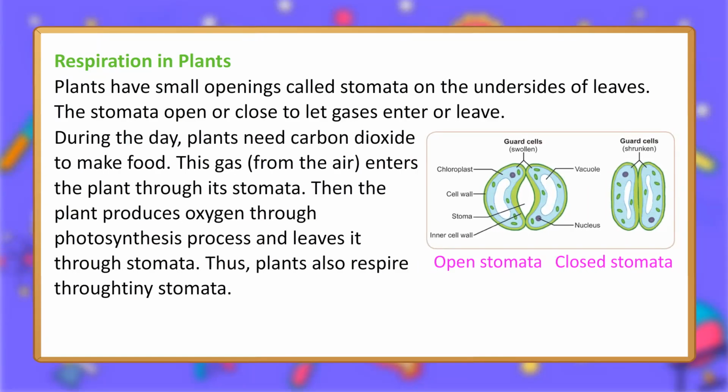During the day, plants need carbon dioxide to make food. This gas, from the air, enters the plant through its stomata. Then the plant produces oxygen through the photosynthesis process and leaves it through stomata. Thus, plants also respire through tiny stomata.